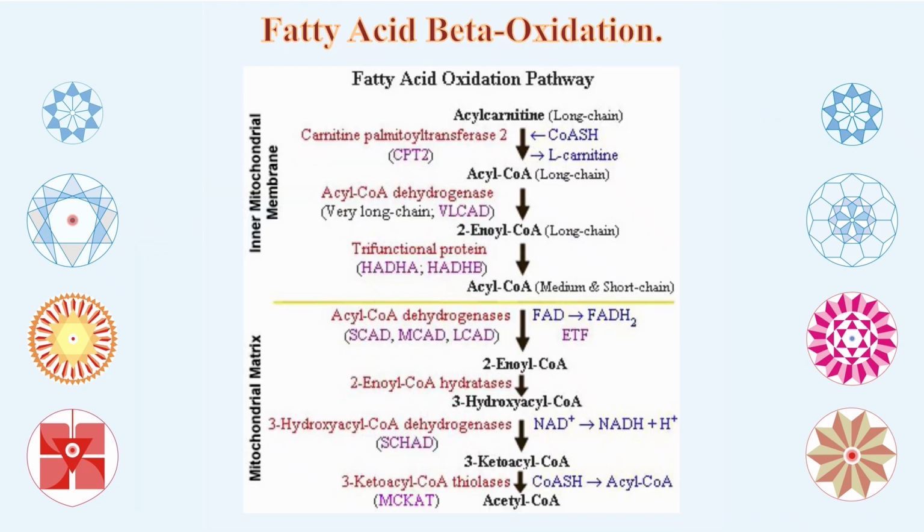Now come to the question of fatty acid. As I told you in the very beginning, in the fatty acid oxidation pathway there are two concepts. One is in the mitochondrial membrane as such, and the second is in the matrix. Both put together, from one stage to the other stage, it goes through the process. You can read it leisurely. There is no need for me to talk about it in general, because people by and large may or may not be much interested, but the people who are interested can see it step by step, leisurely, and understand the concept and how things have worked out one by one.